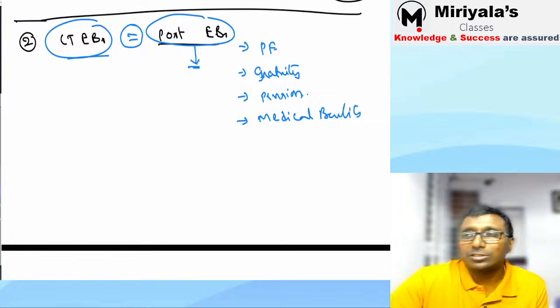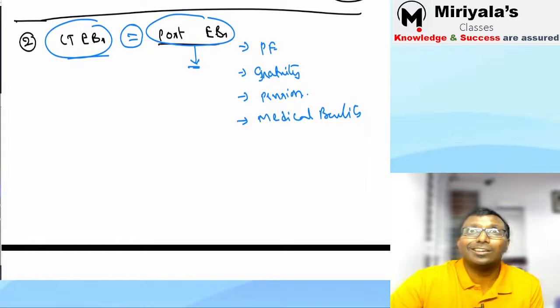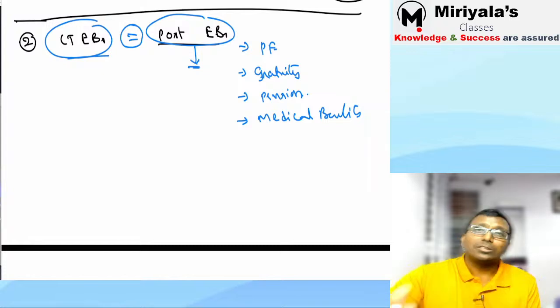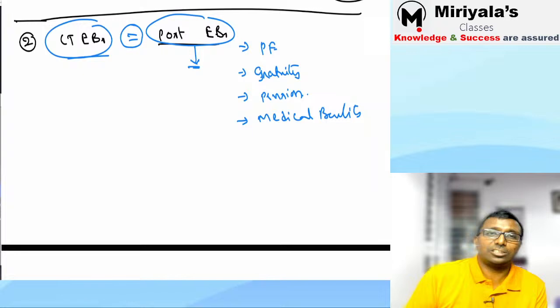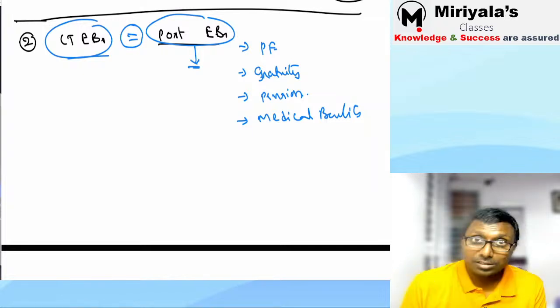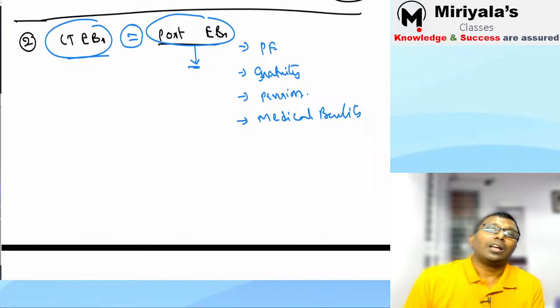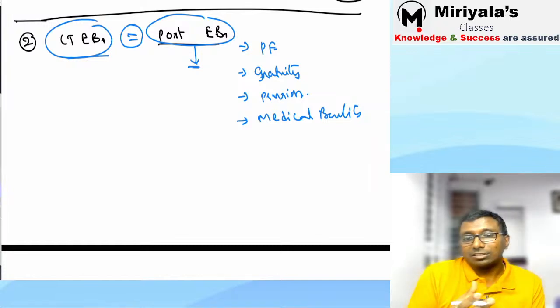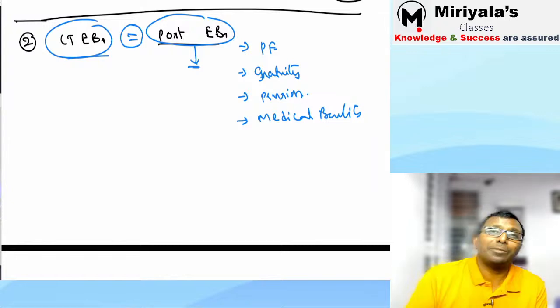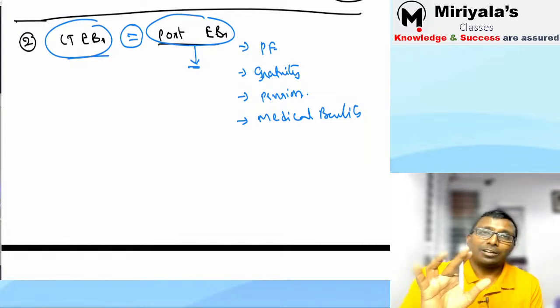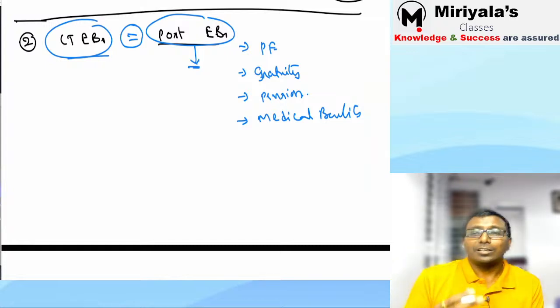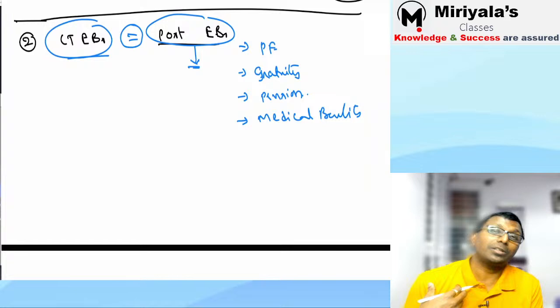Suppose somebody among your relatives works in the central government and retires after 60 years of age. Till 60 you may not get medical problems; after you leave, you may start getting medical issues because of age. Who will help then, when I'm not in employment? Nothing to worry, the employer will take care. Depending upon your position and cadre, they will say 50% of your post-employment benefits the company will bear.